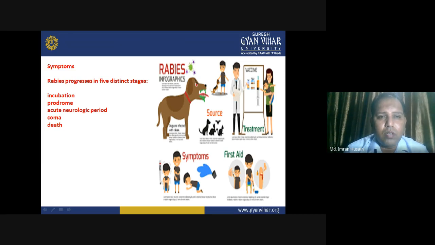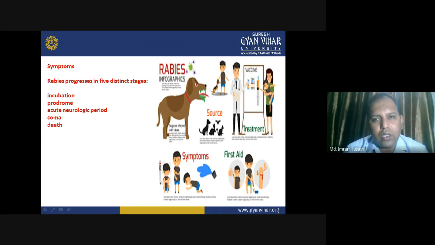So, what are the symptoms? Rabies progresses in five distinct stages. What are those stages? Incubation, prodrome, which means initial symptoms, acute neurological period, coma, and death.